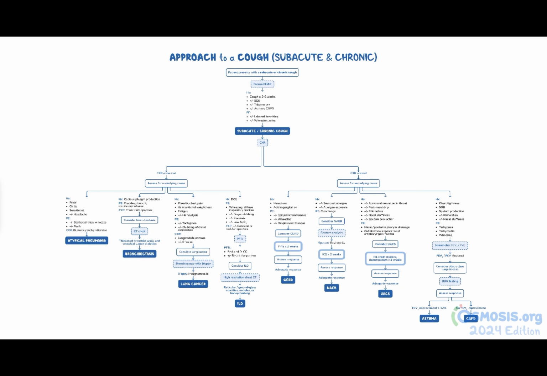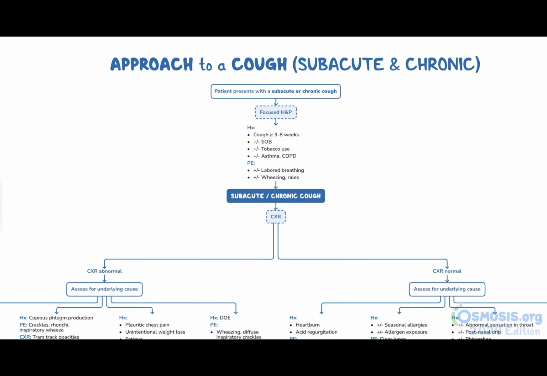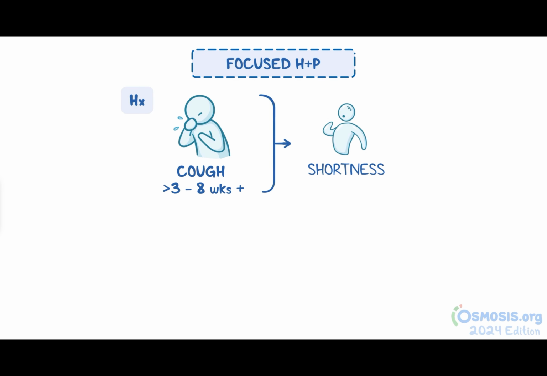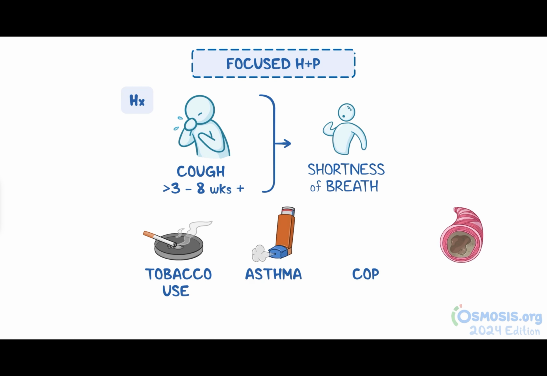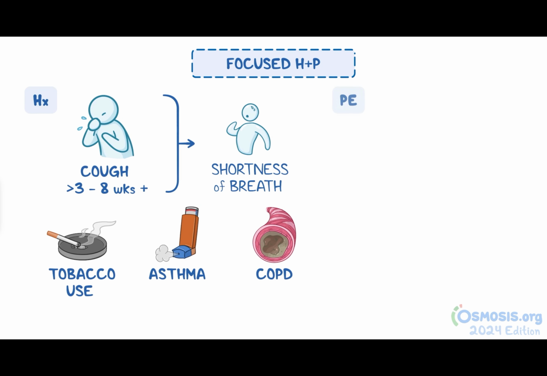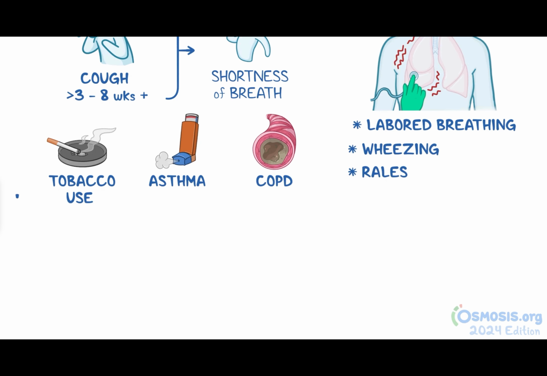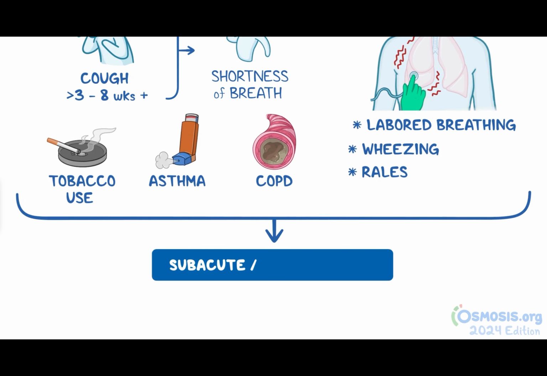Now, if your patient presents with a subacute or chronic cough, first perform a focused history and physical examination. Your patient will report a cough lasting at least 3 weeks and perhaps 8 weeks or more, which might be accompanied by shortness of breath. They may also have a history of tobacco use, as well as known pulmonary conditions like asthma or COPD. Additionally, the physical exam might reveal labored breathing and adventitious breath sounds, such as wheezing or rales. With these clinical findings, diagnose subacute or chronic cough.